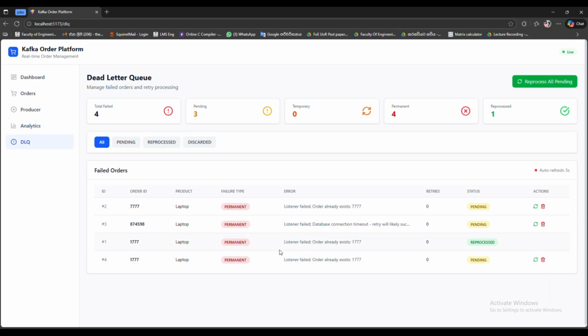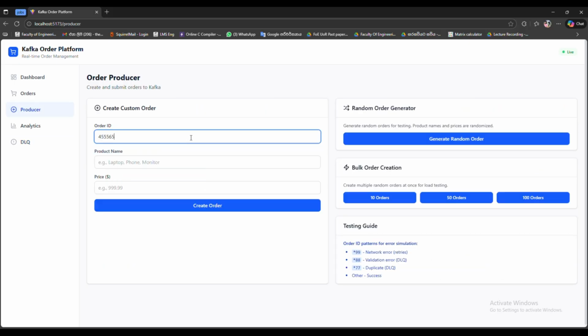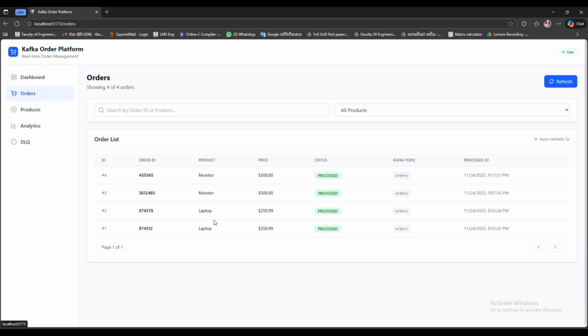This is the DLQ dashboard. It shows all failed orders with their details, and we can retry or cancel an order manually. Let's make an order. This is a success flow. Now it shows in real time in our dashboard as a successful order.